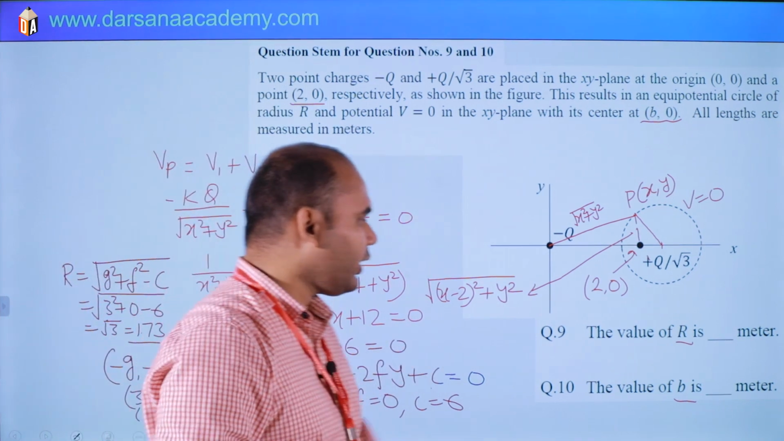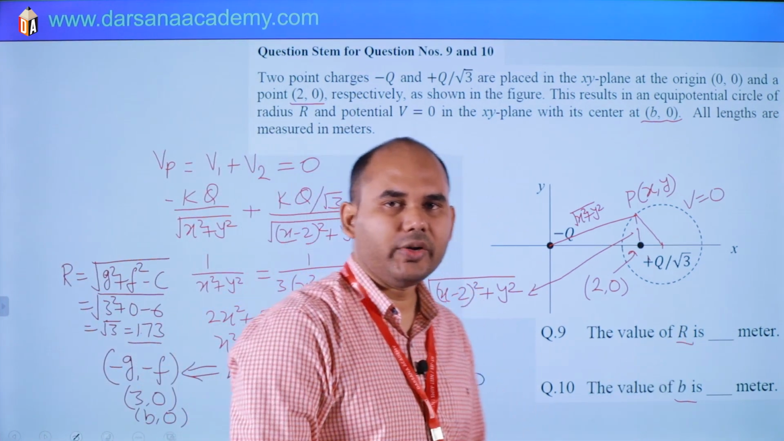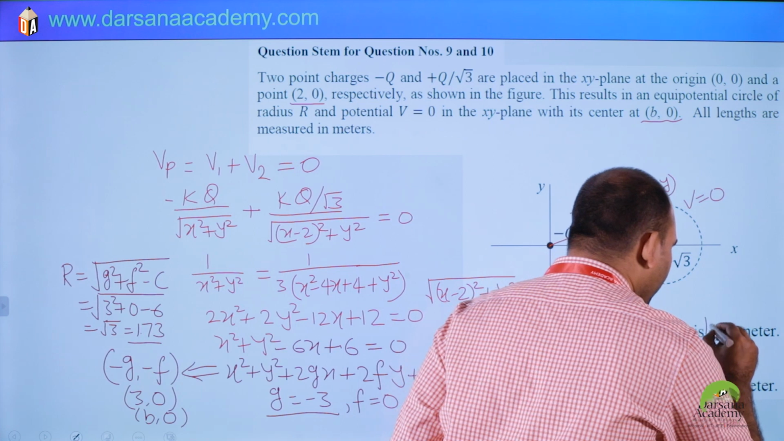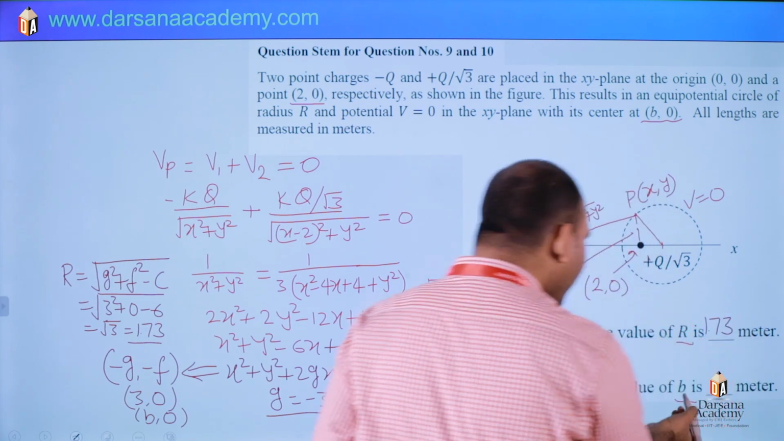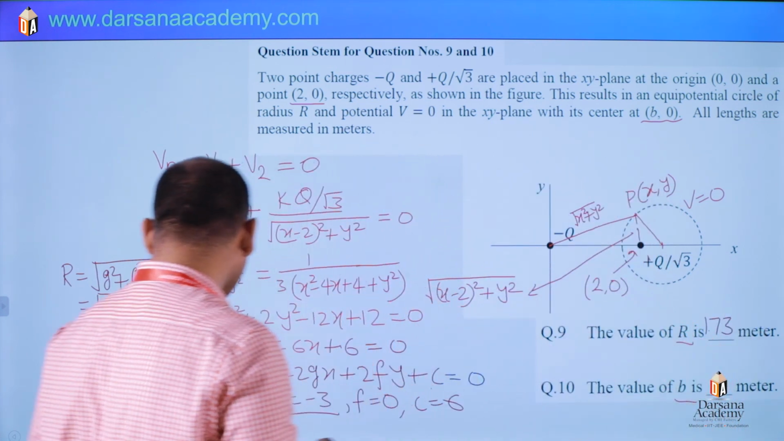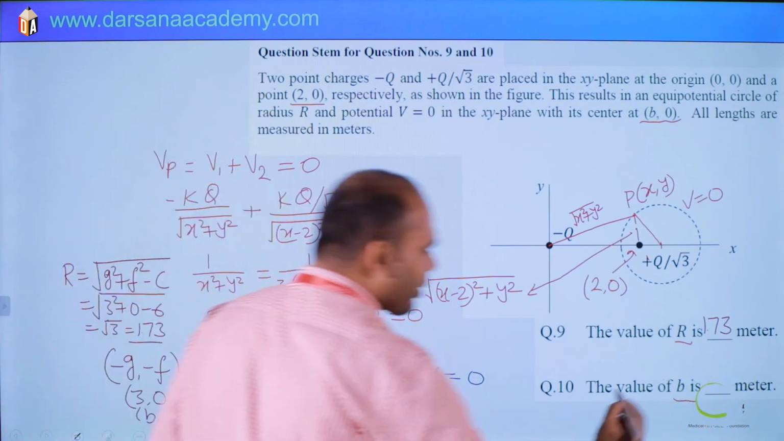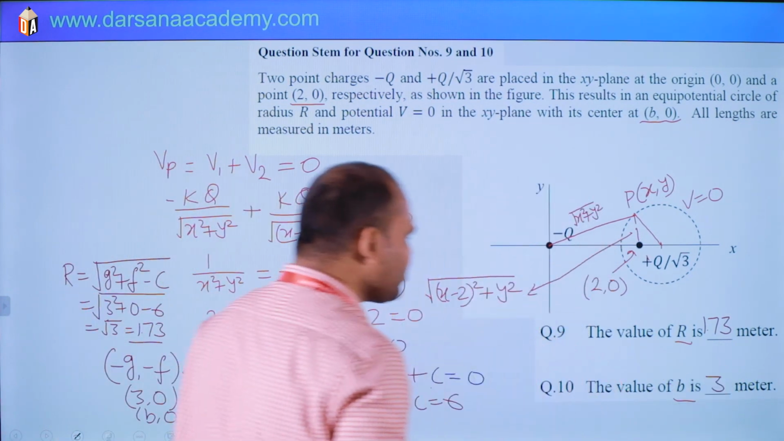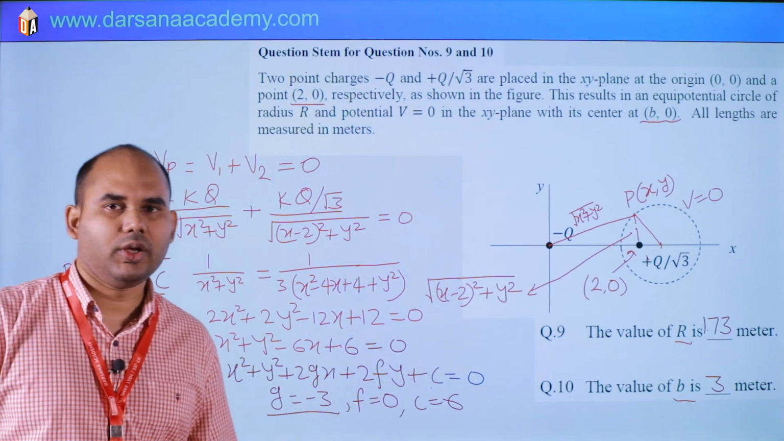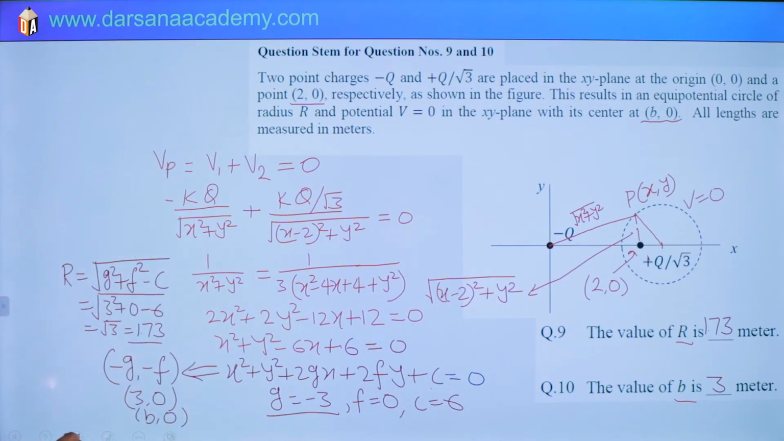Okay. For radius, radius is root 3 means what? 1.73. So this is 1.73. And value of b is what? 3. It was also a very simple question. Okay. So next,